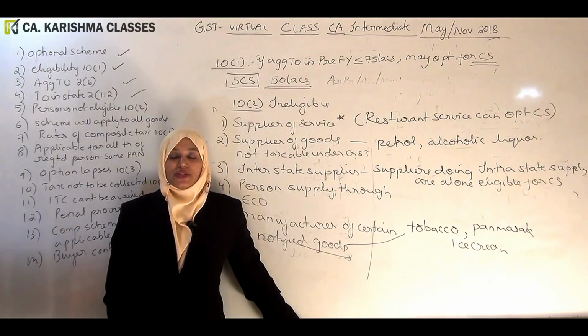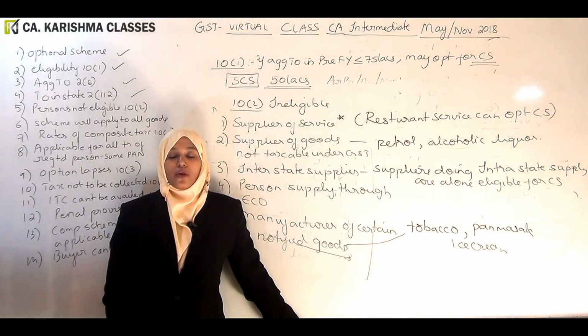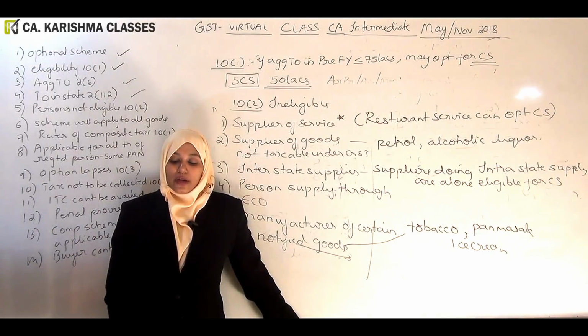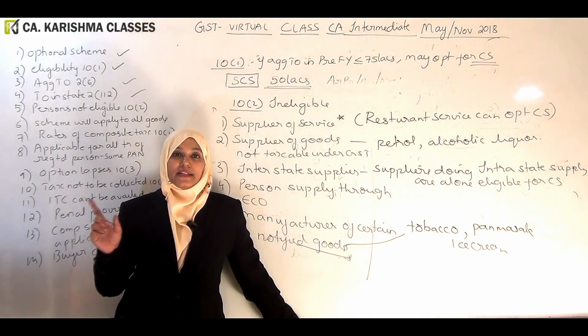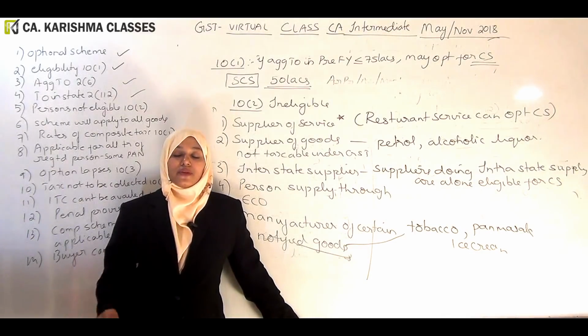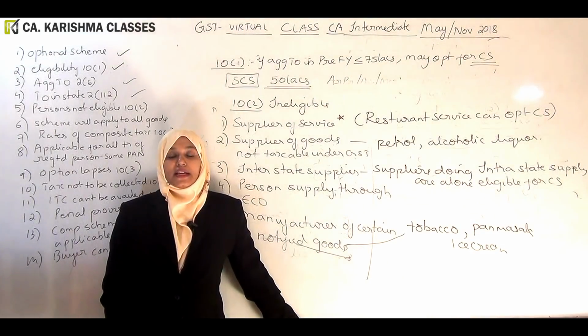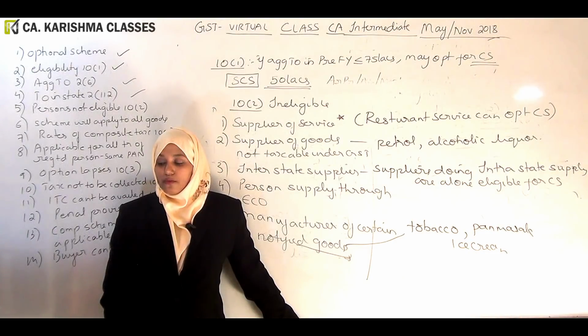However, a restaurant is eligible for composition scheme. This is point number 1. Then point number 2: there are some goods which are non-GST goods. Such people who are dealing in non-GST goods and taxable goods should not opt for the scheme. We will end up taxing your non-GST goods. People who are doing interstate supply, IGST will apply to you. This scheme will conflict with IGST, so better you don't come under composition scheme. People selling through an e-commerce operator, don't come to composition scheme. Manufacturer of notified goods, this scheme is not applicable for you.